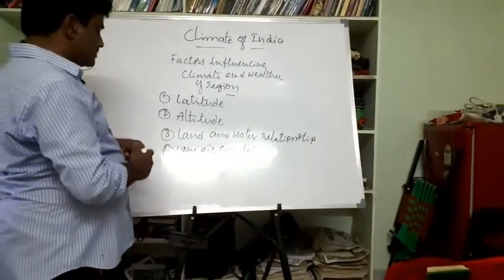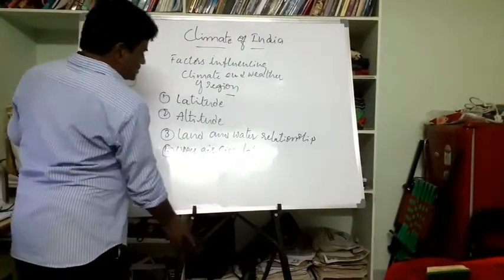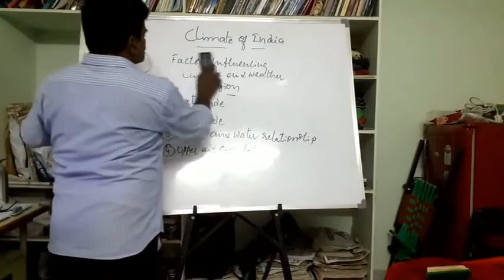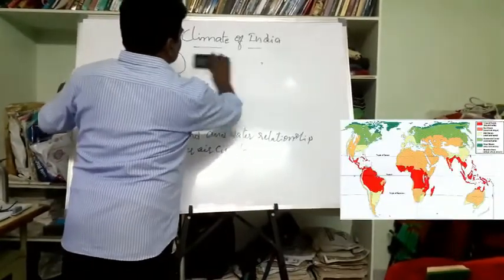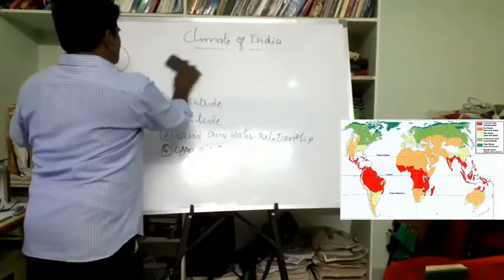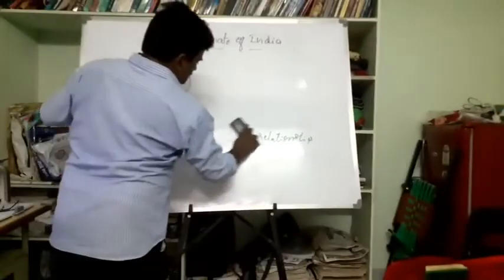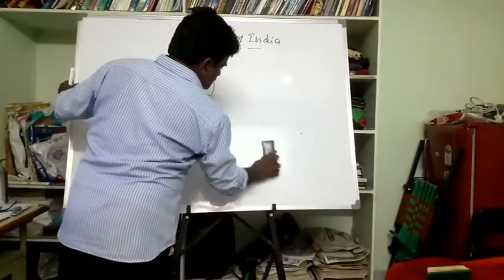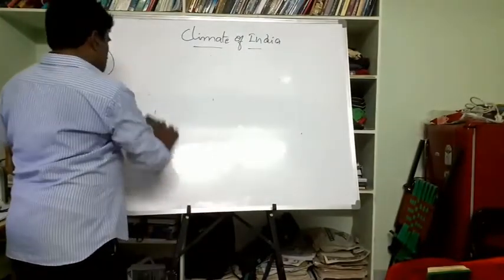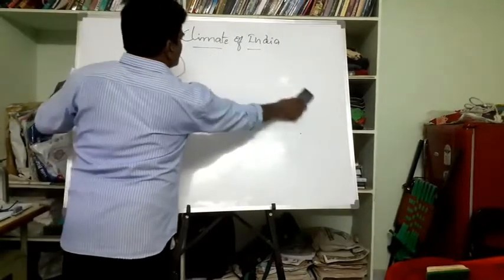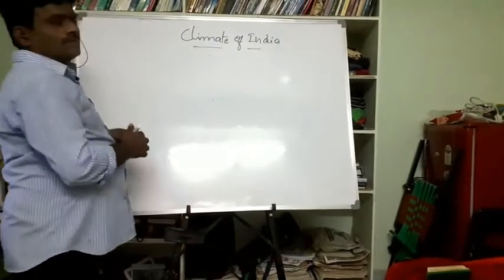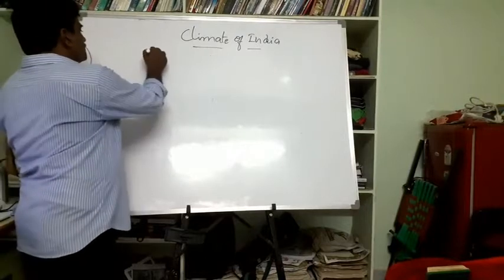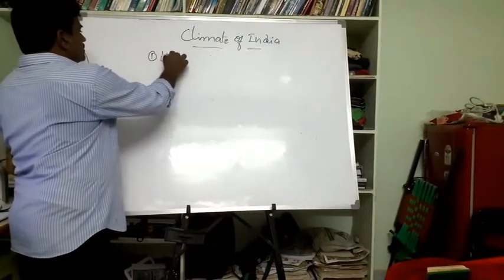We'll take the first subtopic, latitudes. These are also called climate controls, right? Factors affecting climate and the weather are also called climate controls. This is a very important question in the SSC examination. So we need to look at how these factors influence the climate of a region. First one is latitudes.